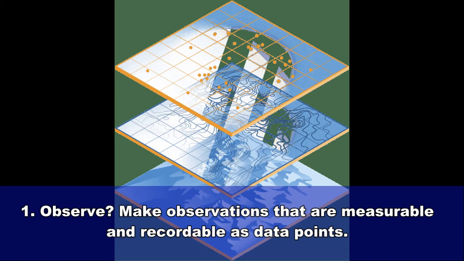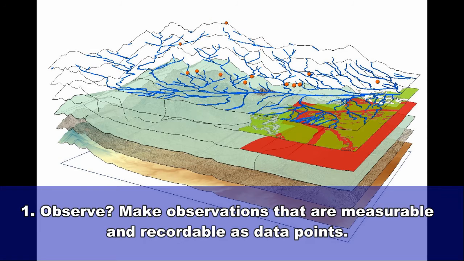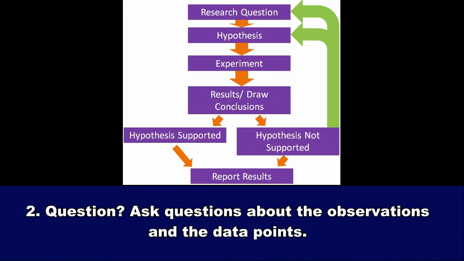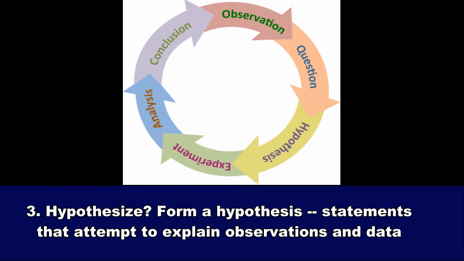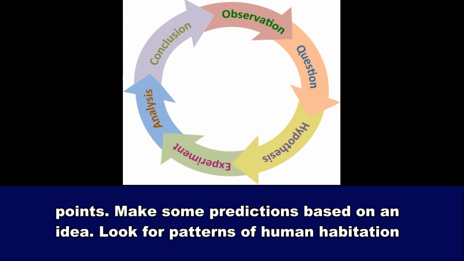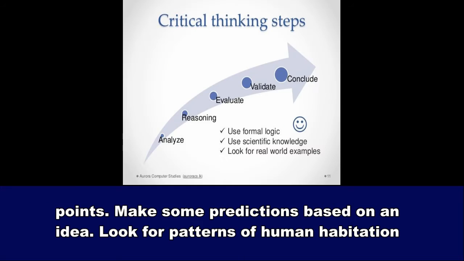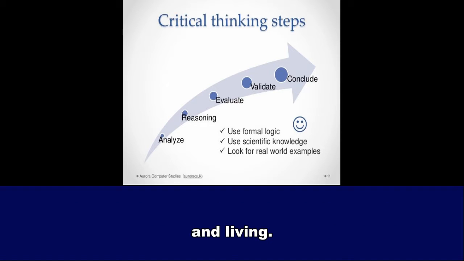1. Observe. Make observations that are measurable and recordable as data points. 2. Question. Ask questions about the observations and the data points. 3. Hypothesize. Form a hypothesis, statements that attempt to explain observations and data points. Make some predictions based on an idea. Look for patterns of human habitation and living.